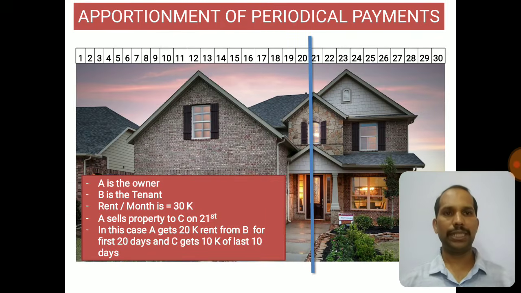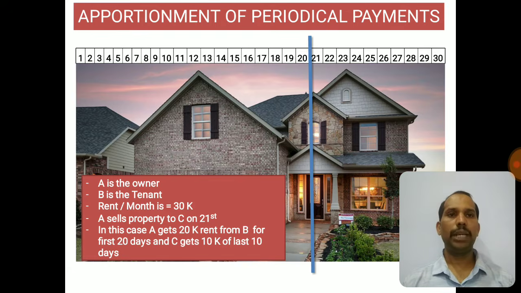Let me help you understand the concept with an illustration and then let's get into the legal language. You can see a home here, a beautiful home, and A is the owner of this home. A is giving this home on rent to Mr. B. The consideration for A is that B is giving 30,000 rupees rent to A on a monthly basis. B is the tenant, A is the owner, and there was no issue.